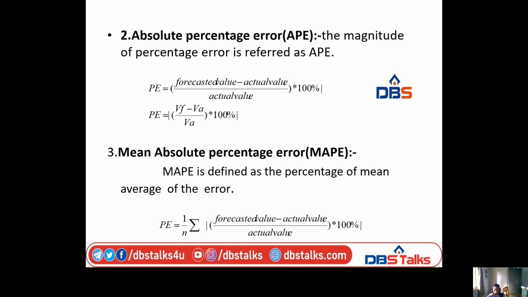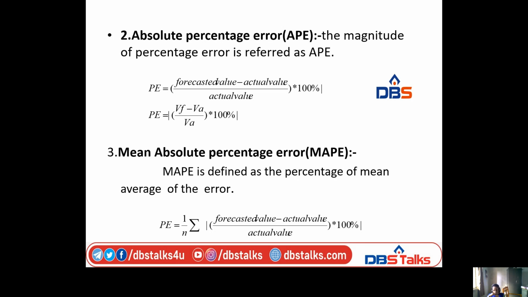When we take the mod of (VF minus VA) by VA into 100, we get the magnitude of the percentage error, which is the absolute percentage error. Next, coming to mean absolute percentage error.